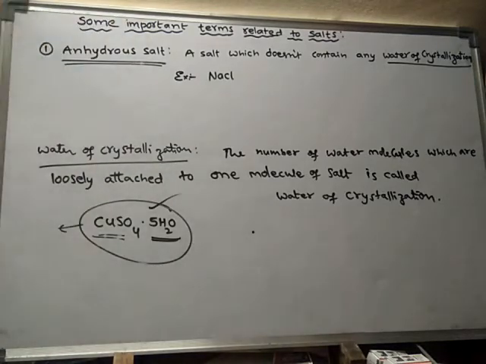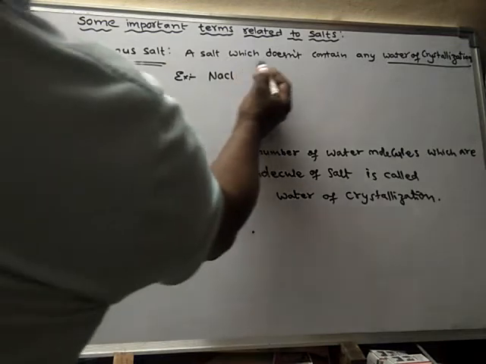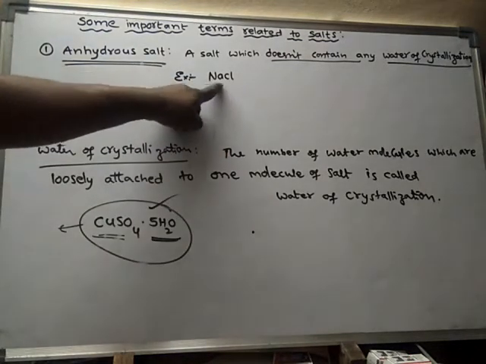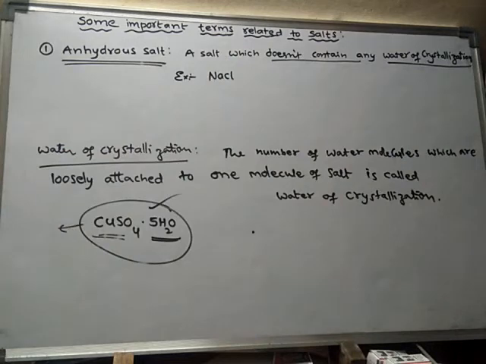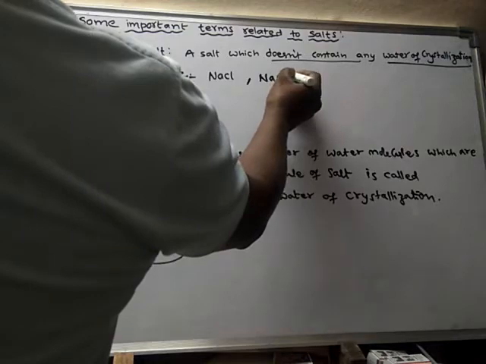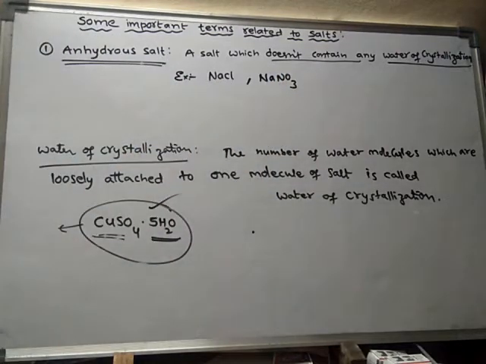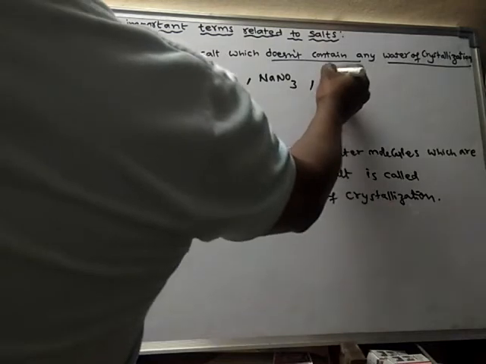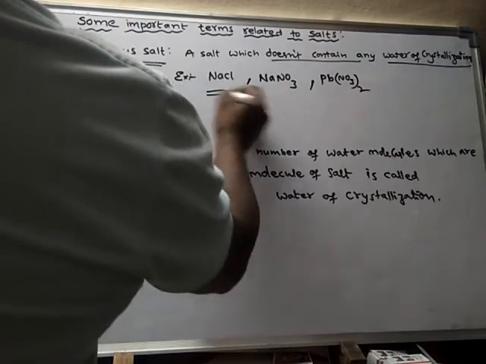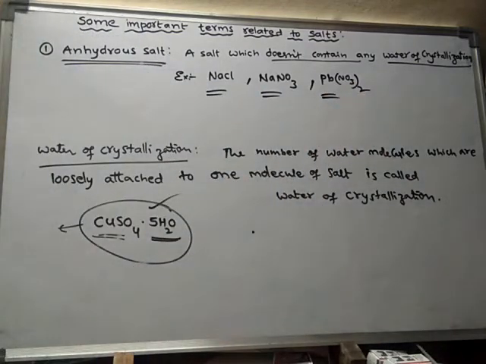What is the meaning of anhydrous salt? Anhydrous salt means a salt which does not contain any water of crystallization. Example, NaCl. Here there is no water of crystallization. Another example, sodium nitrate, NaNO3. Sodium nitrate, sodium chloride, lead nitrate. These are all salts. They never contain water of crystallization. Hence, they are said to be anhydrous salts.